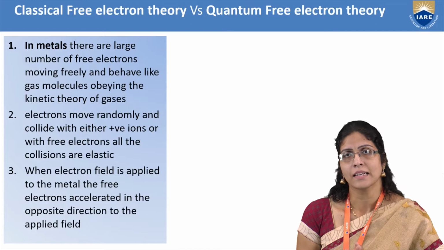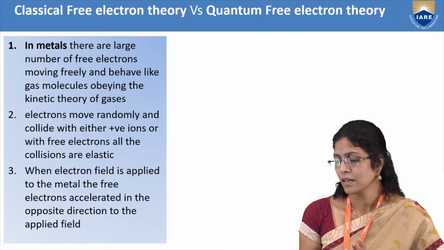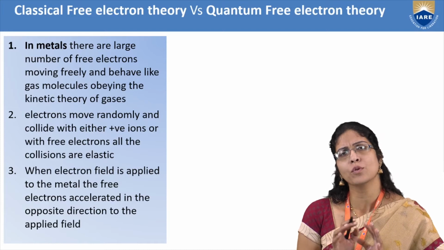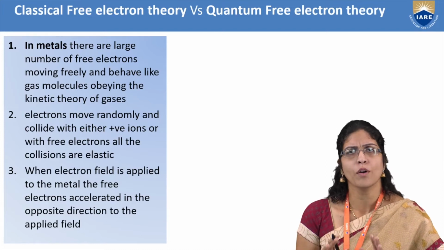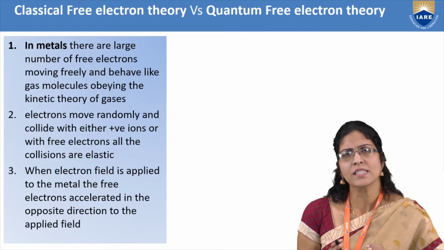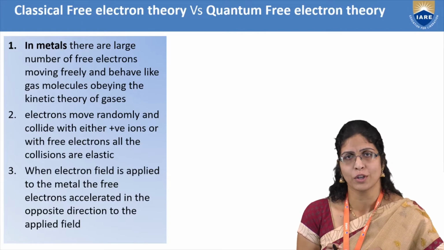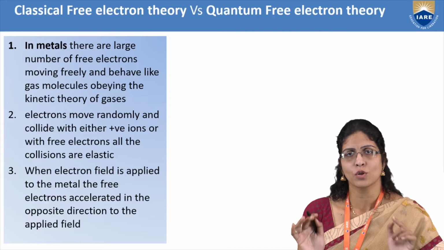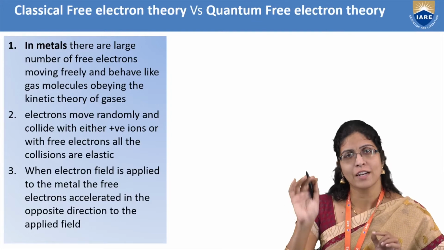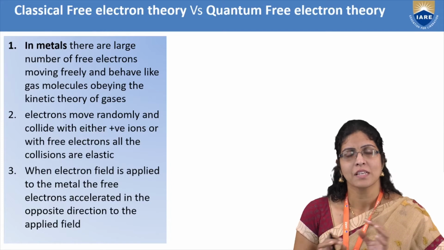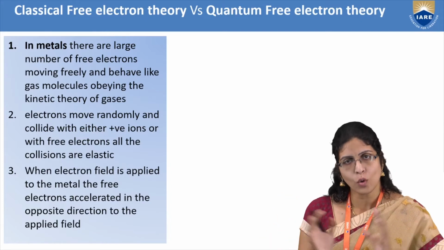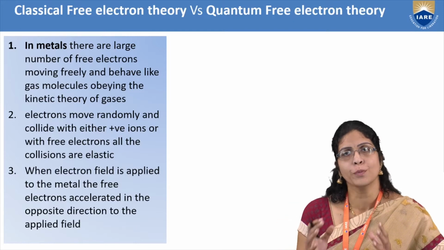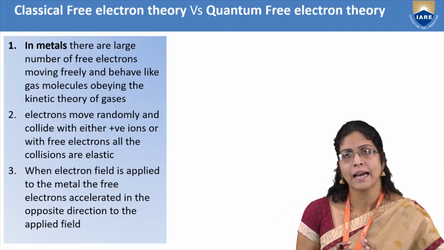This theory says that in metals there are a large number of free electrons. The electrons are so free that they can move around any volume of that particular metal, just behaving like a gas molecule. As you know very well from your childhood, if you are asked to draw a gas molecule, you draw a box and draw distantly set atoms. That means they are not closely packed but very loosely packed, which means they are very free to move.